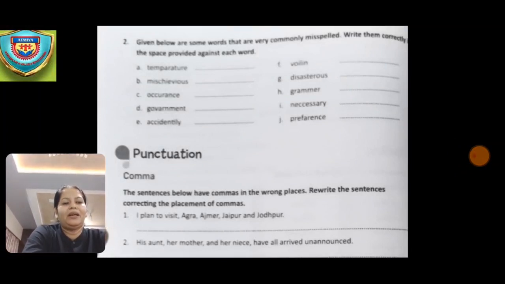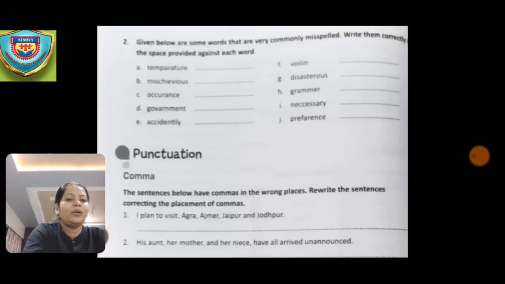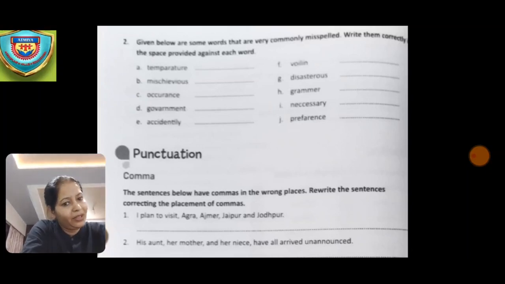Now given below are some words that are very commonly misspelled. Now you have to write them correctly in the space which has been provided against each word. So the first word they have given is temperature, then mischievous, then occurrence, then government, and then accidentally, violin, then disastrous, grammar, necessary, and then preference. So the correct answer I'll be dictating to you. You need to write the correct answer.